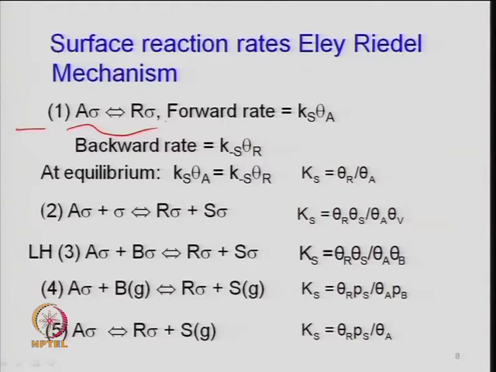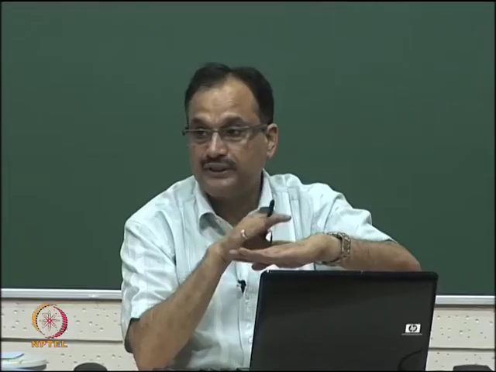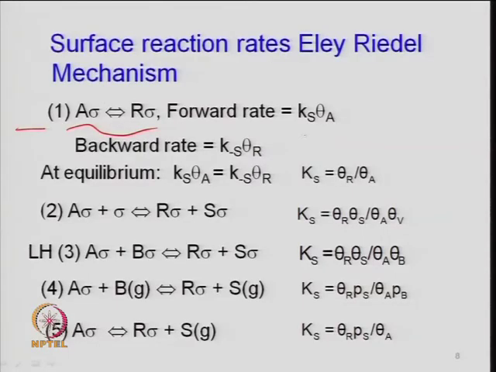So, again this is a kind of surface reaction, because this reaction is taking place on the surface of a catalyst, with adsorbed species. That is why this is known as surface reaction. The rate of forward reaction is simply the surface reaction rate constant times the concentration of the sites which are covered by A, theta A.